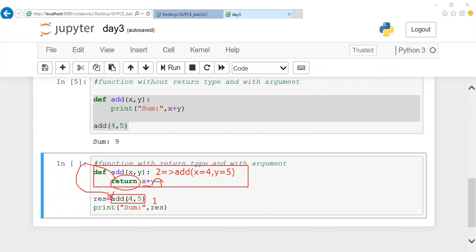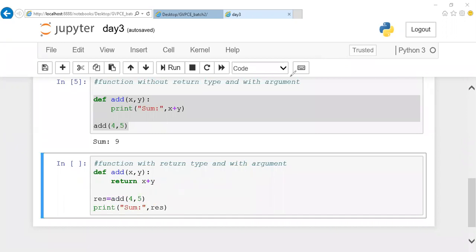When it throws the value here, this particular function call will be substituted with the value 9. So what I did is result assigned add of 4 comma 5. This add of 4 comma 5 has been executed and the value it is throwing back is 9. The output of add of 4 comma 5 is 9, so it will be substituted. Now when I try to print my result, it will display 9.